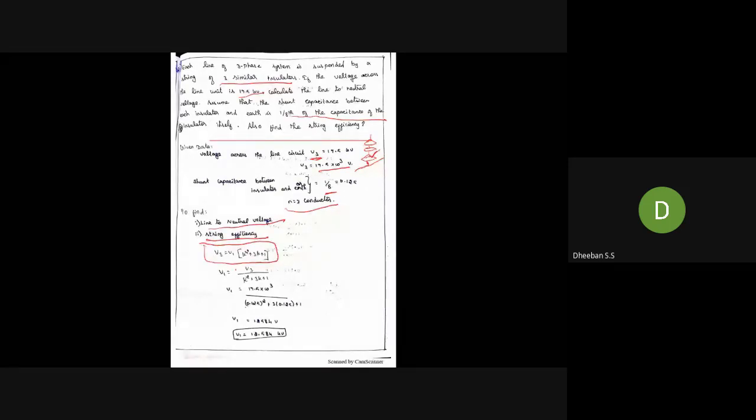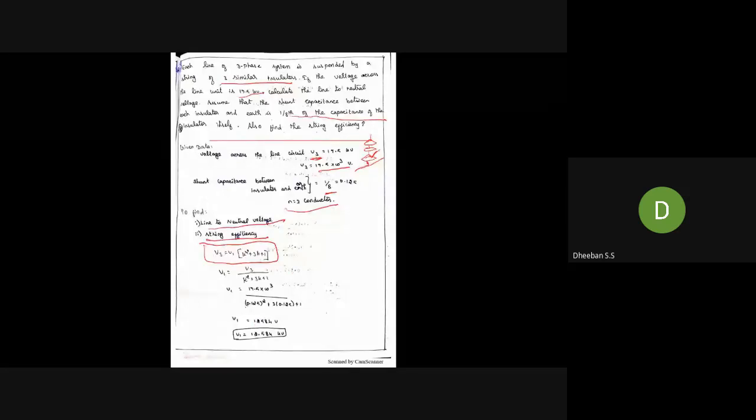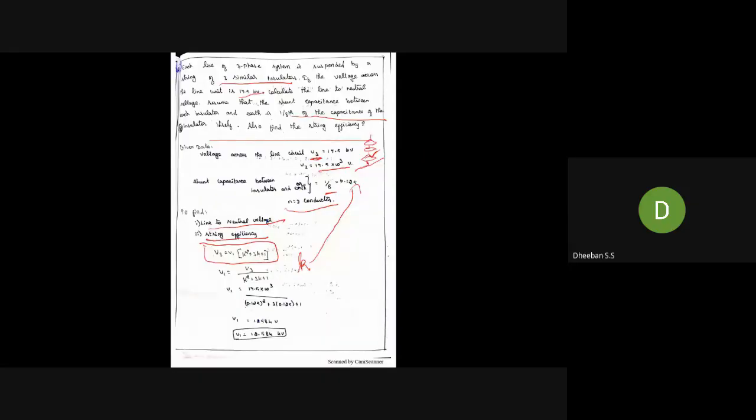For the suspension type insulator, this is the formula for your V3. K square plus 3K plus 1. Okay. So here this K represents nothing but the shunt capacitance. Okay. So you have to directly apply the formula.